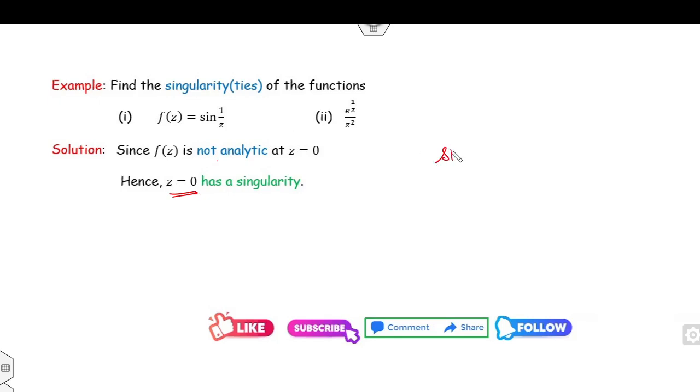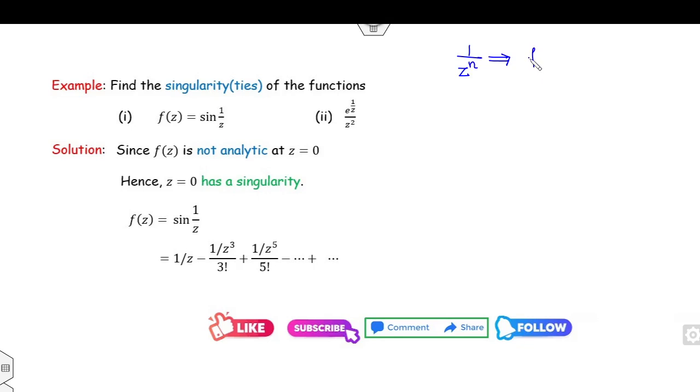Now can you expand the series of the sine of a? This will be a minus a cube over 3 factorial plus a^5 over 5 factorial, and so on. So I can expand this series. Once you can expand the series, try to identify the nature of the z raised to power n.